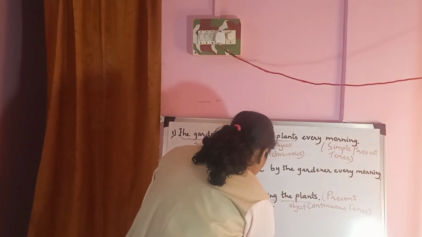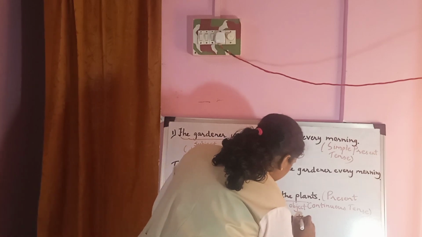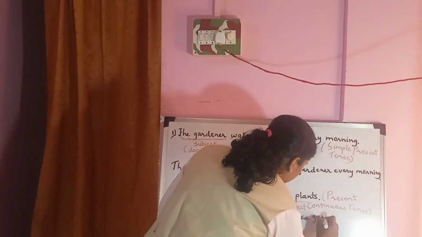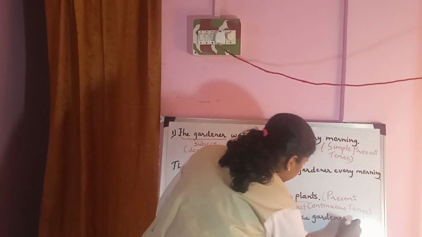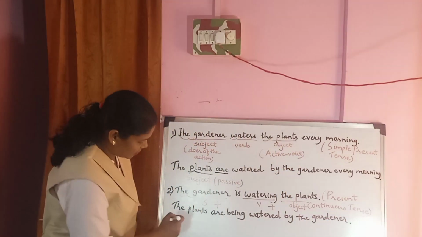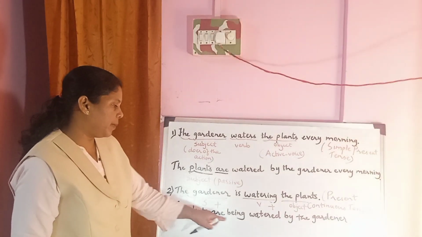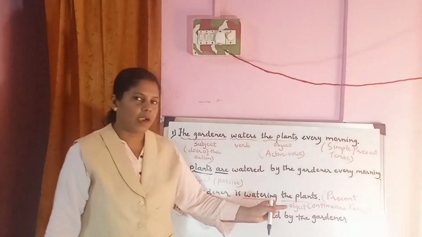So the plants, plural, so the plural auxiliary verb: the plants are being watered by the gardener. Now you see the plants receive an action of being watered by the gardener.